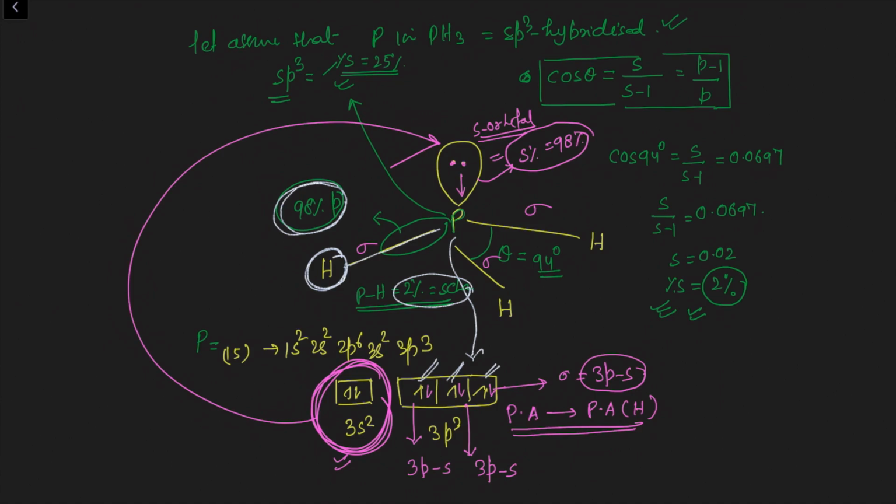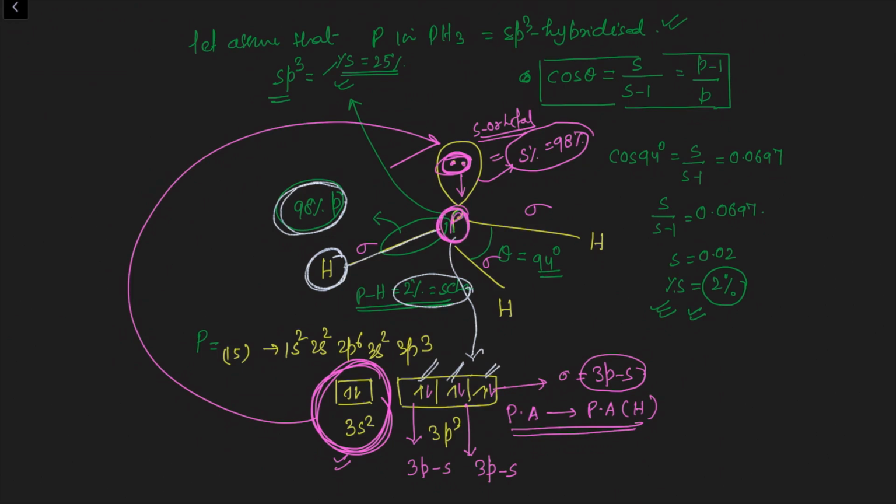So that's why phosphine wants to lose the electron, wants to donate the electron, but phosphorus cannot donate its electron because this electron is present in the s orbital. That's why phosphine is a weaker base than ammonia. And this trend will continue to the next hydrides after phosphorus. So from this discussion, it is clear that in phosphine, phosphorus does not undergo hybridization.